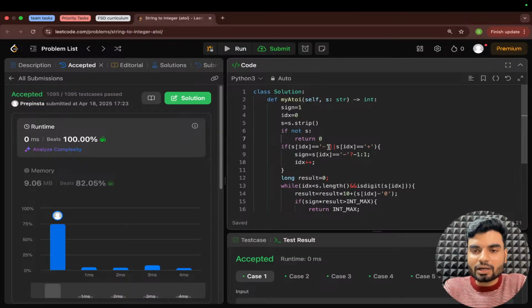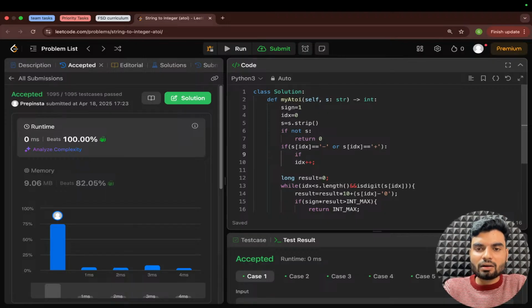Otherwise here we are checking for the symbol. You don't have this or; you have this or. You'll remove these curly braces because you don't have curly braces in Python. You will have this. Again, you don't have the ternary operator in Python, so you have to write if else again here.